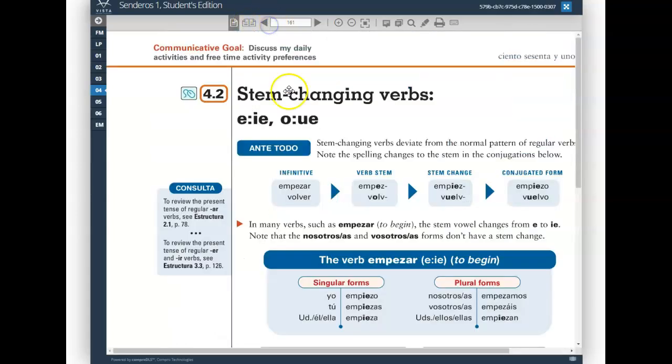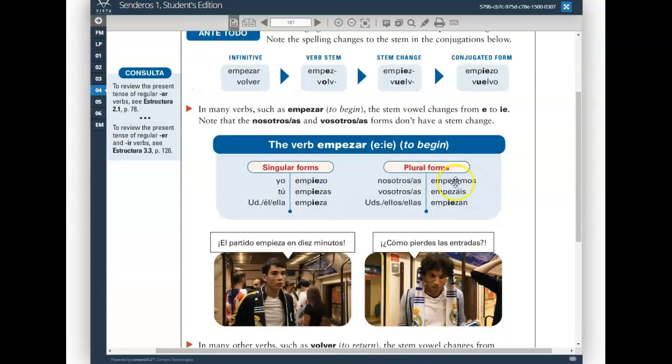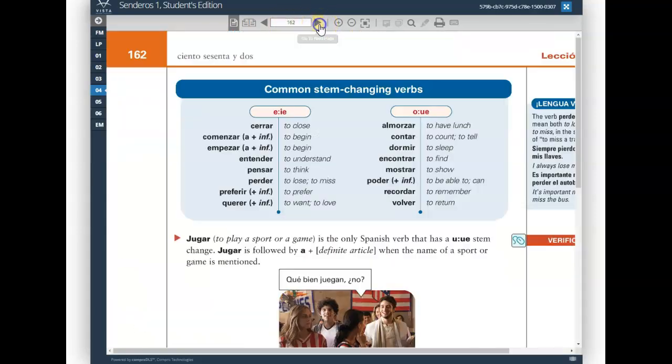These are called stem changing verbs because there's some sort of spelling modification or change in their stem that takes place in every form except for the nosotros form, and they still follow the same conjugation pattern that we saw for the regular AR, ER, and IR verbs on page 79 and page 126.